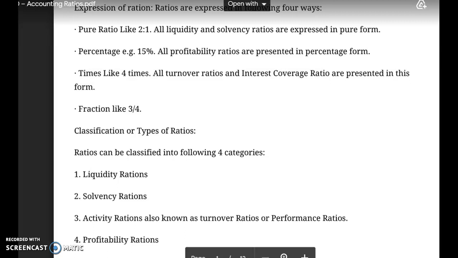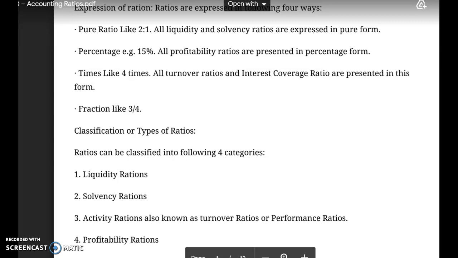Solvency ratios are those ratios which are calculated in order to monitor, compare, manage and measure the financial strength or health of an organization, which means whether the business is in a position to pay its liabilities as and when they become due.